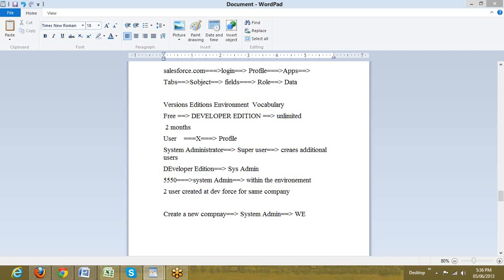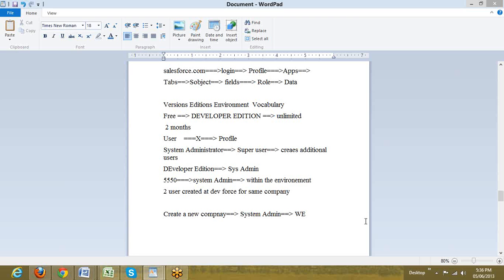So today when we get registered, our profile, once it is successfully done, is going to be system administrator, and we would be the super user. We will have all the permissions and we can create additional users in this organization. But a second registration at developer force will always land up as a new company, new admin altogether.